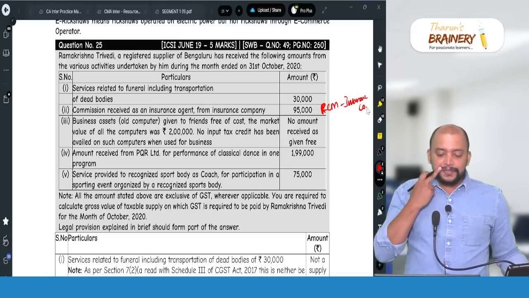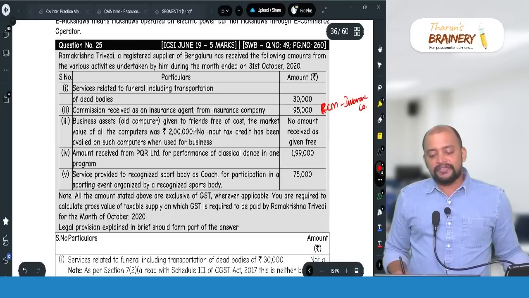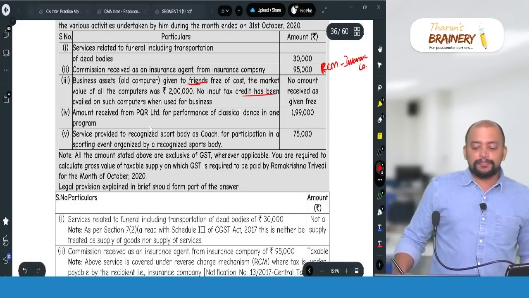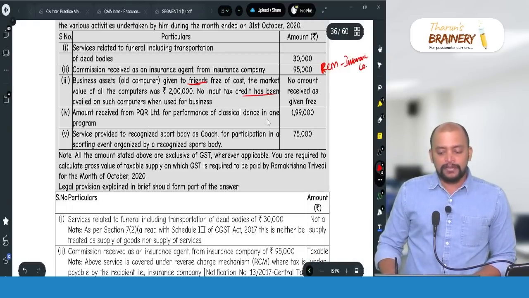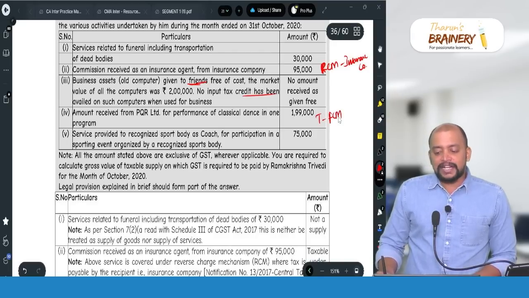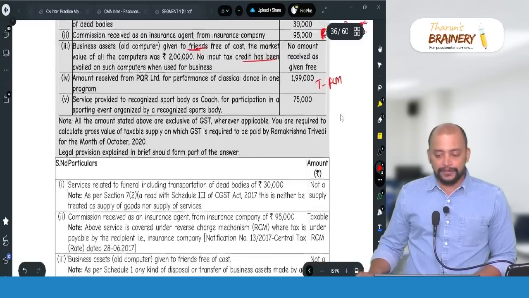Then business assets, old computer given to friends free of cost. The market value of all the computers was 2 lakhs. No input tax credit has been availed on such computers. Not a supply, because friends are not related and ITC not availed. So disposal of business asset will not come. Amount received from PQR Limited for performance of classical dance in one program, 1,99,000, it exceeds 1,50,000, so entirely taxable, and 1,99,000 should be included in his turnover.